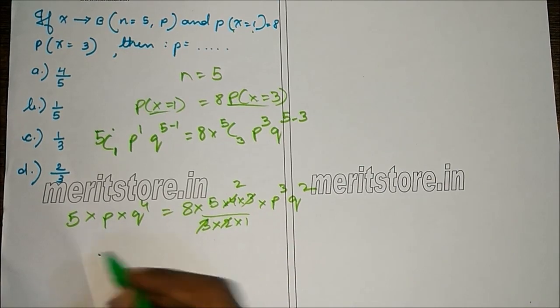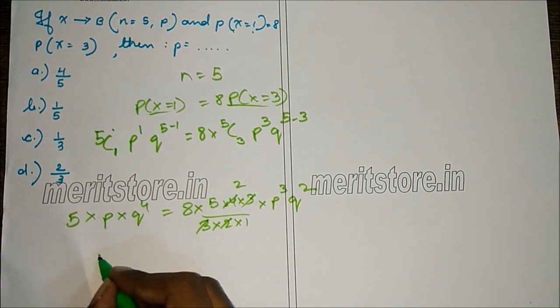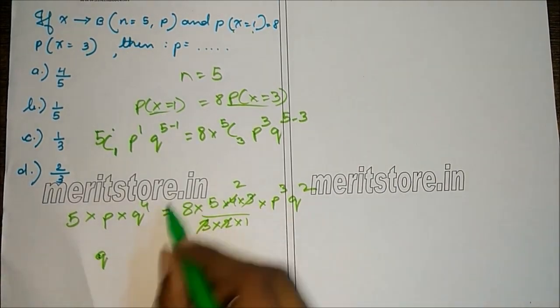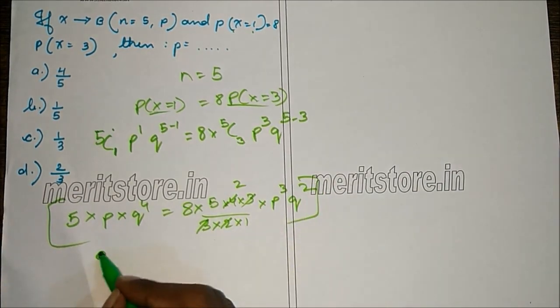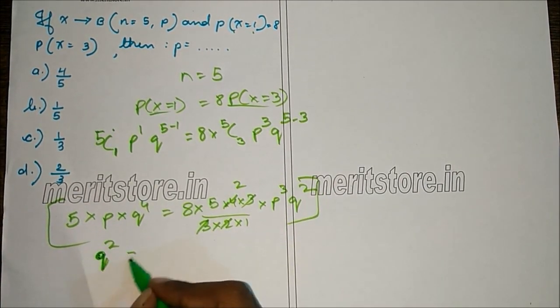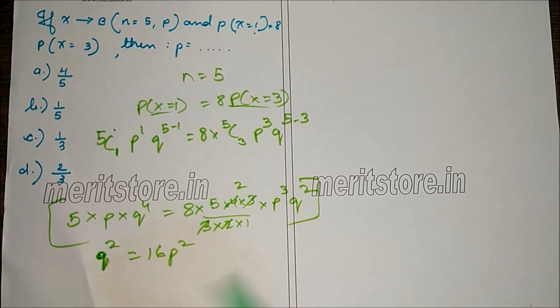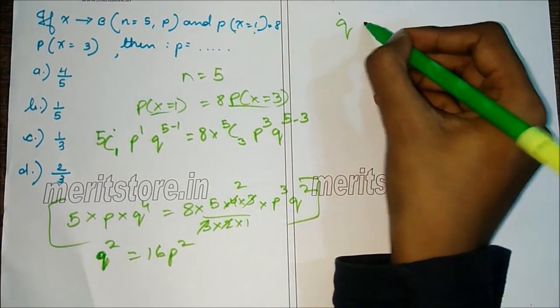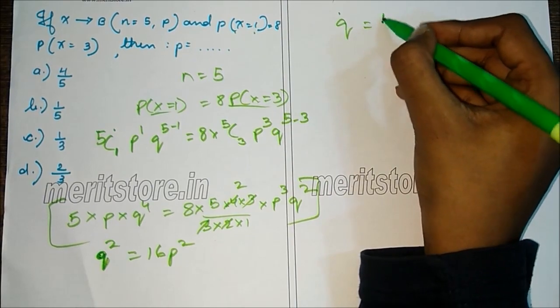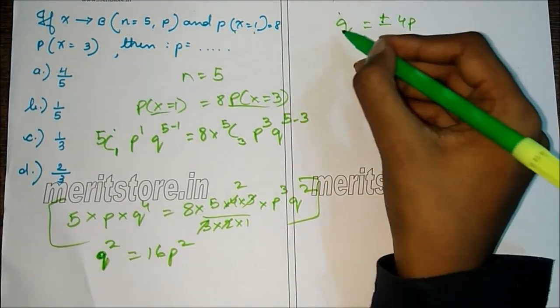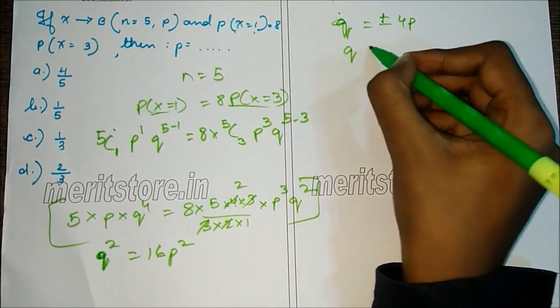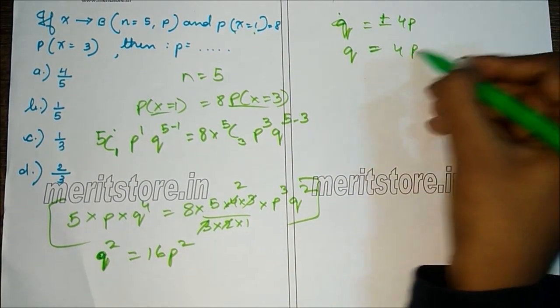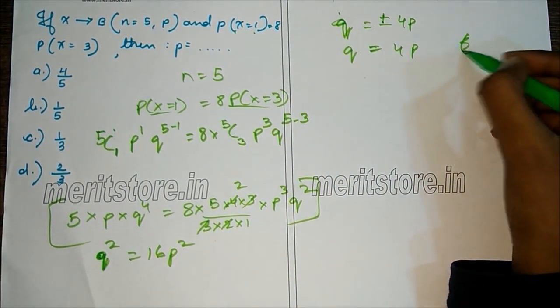We simplify this equation, we get q square is equal to 16p square. Taking square root both sides, we can say q is equal to plus or minus 4p. Now probability cannot be negative, so we can directly say q is equal to 4p.